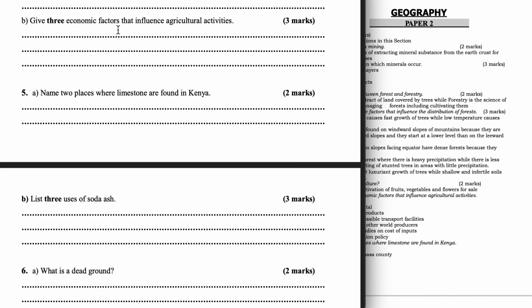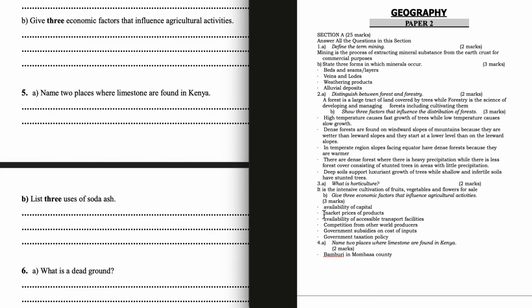Give 3 economic factors that influence agricultural activities. Availability of capital, market prices of products, availability of accessible transport facilities, competition from other world producers, government subsidies on cost of inputs, government taxation policy. Name 2 places where limestone is found in Kenya. We have Bamburi in Mombasa County.